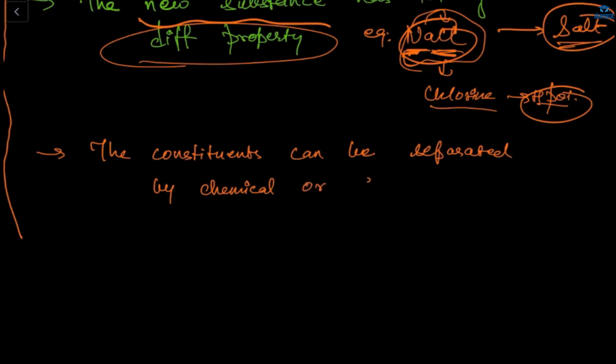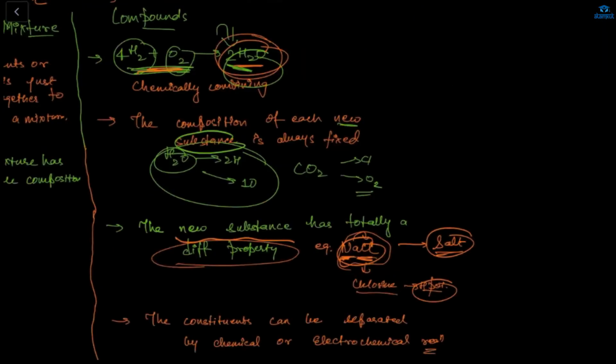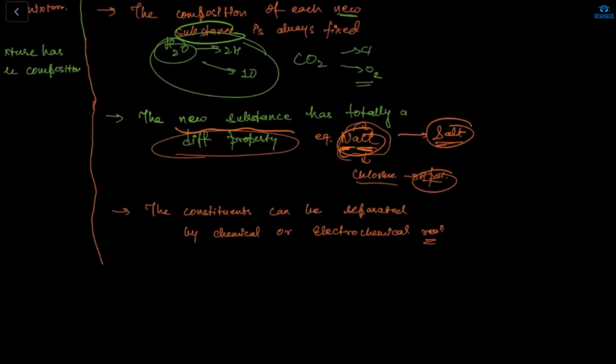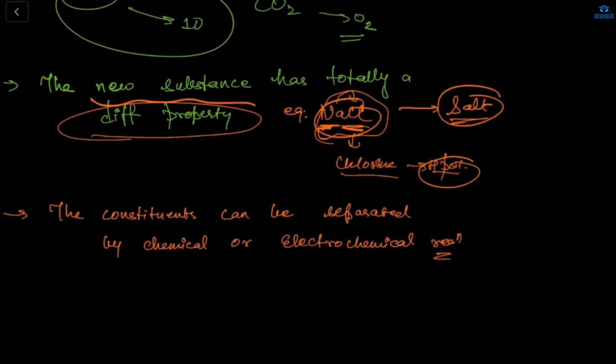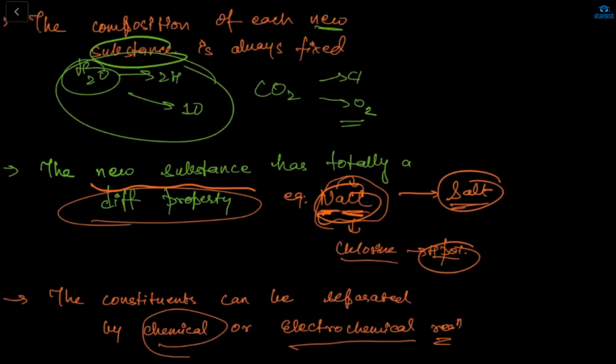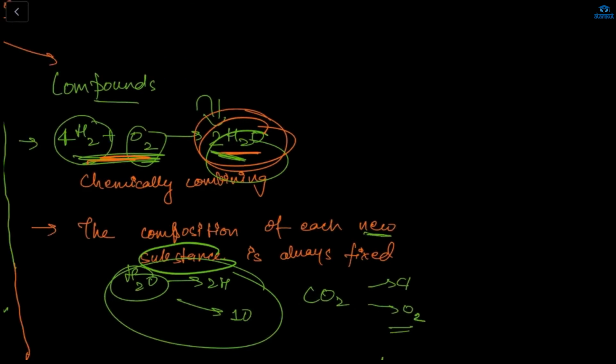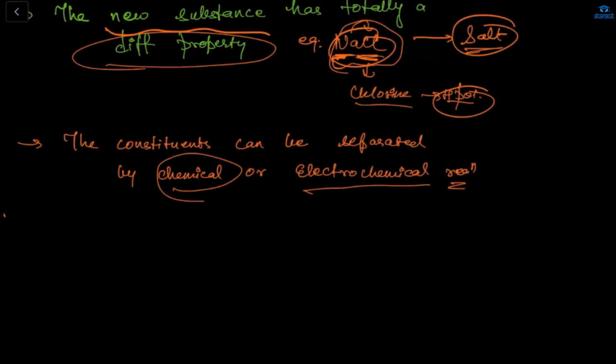The constituents can be separated by chemical or electrochemical reactions. Shazan, are you getting it? It means if we want to separate this hydrogen and oxygen, we have to apply some chemical or electrochemical reactions. Then only can these two parts be separated. Electrolysis. Yes, electrolysis.